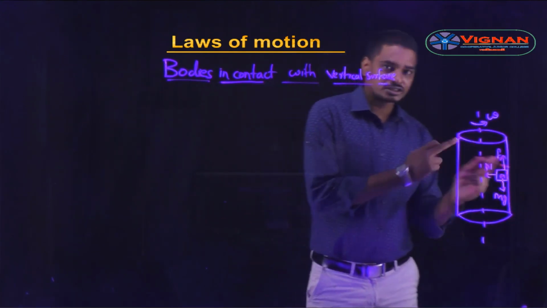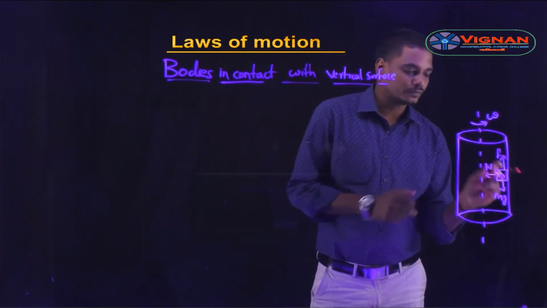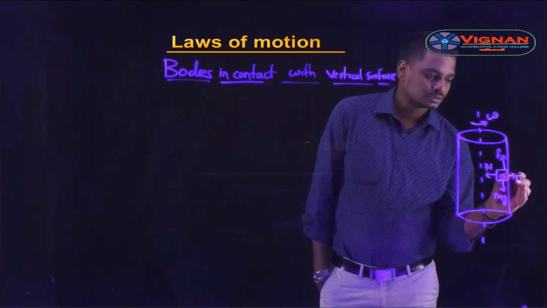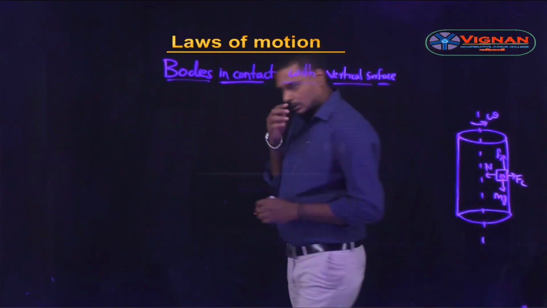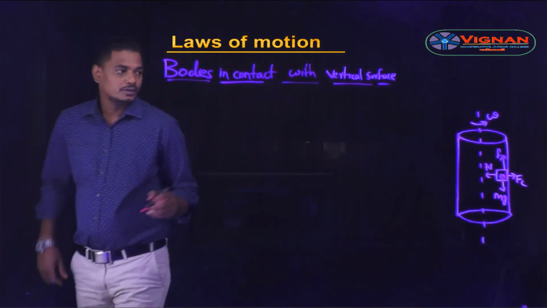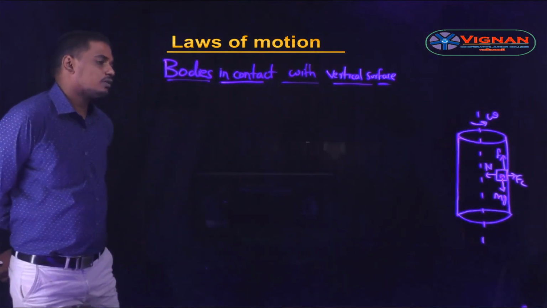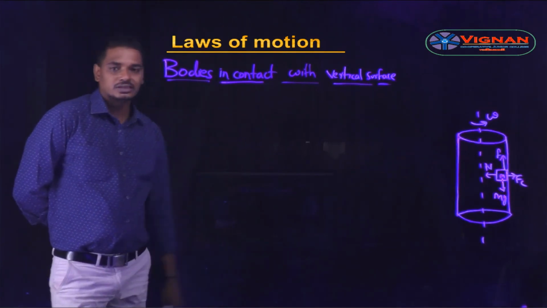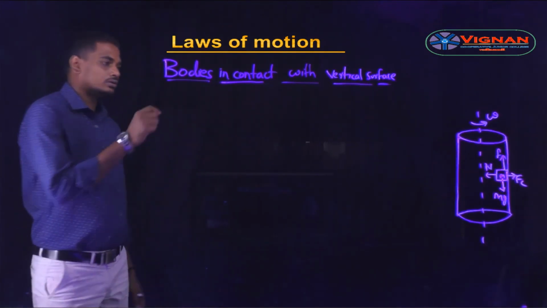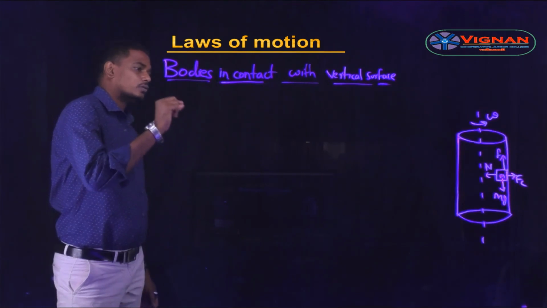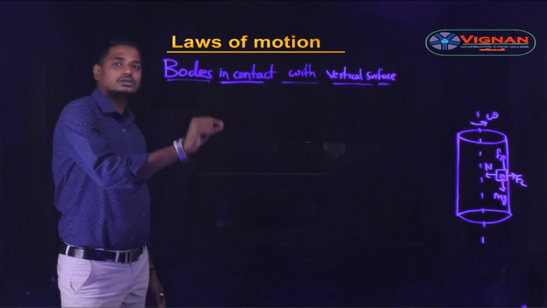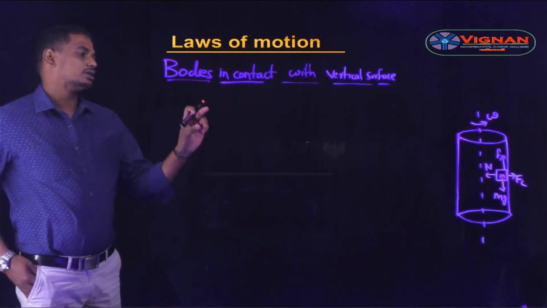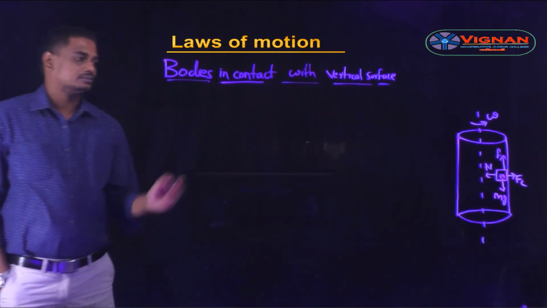As this block is rotating, there is a centripetal force acting on this block of mass m in this direction. So if we write the equations, if the weight of the body is equal to or less than the limiting frictional force, then the block is in rest condition. So now I need to calculate with what angular velocity the cylinder should rotate so that the block is in rest condition.